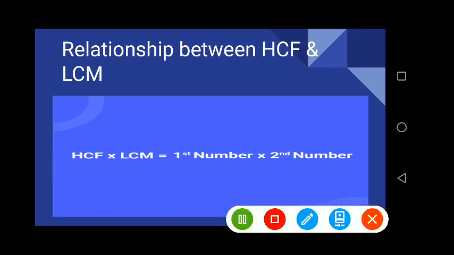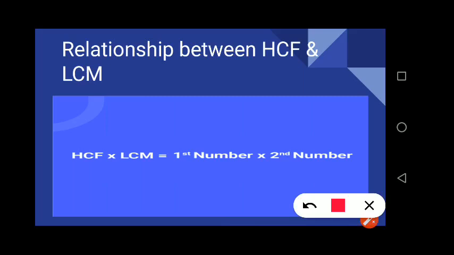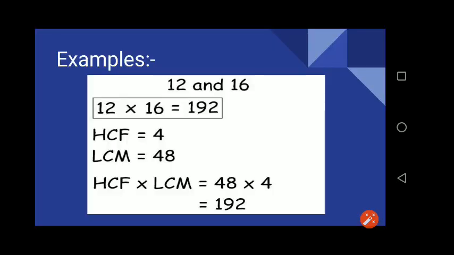Similarly, if you have to find HCF, we can take HCF equal to first number into second number by LCM. So if any three are given and the fourth has to be found, we can use any of these.